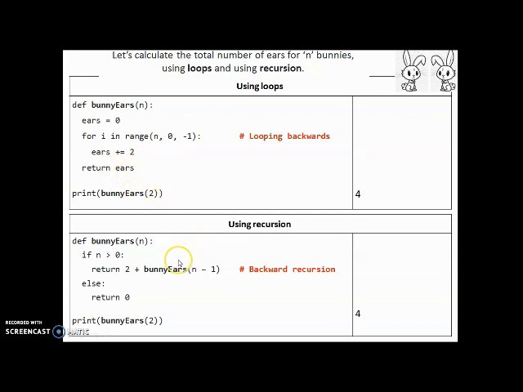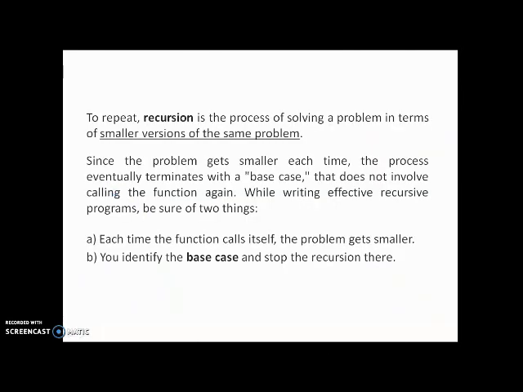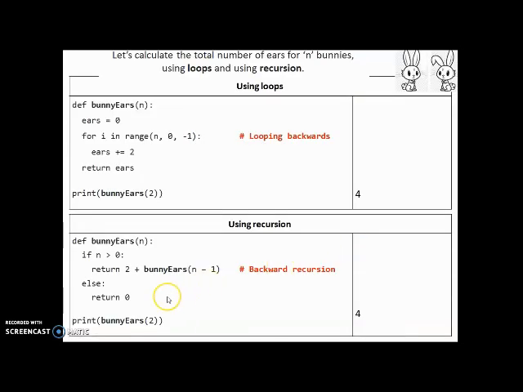Now let's look at a solution using recursion. You'll notice one thing, we are counting backwards, because if you remember the definition of recursion, each time the problem must get smaller. So we start with the big problem and move downwards towards a smaller problem. So that's why we're counting from n to the smallest base case. So here again we do the same thing. We start with the large value of n, and the else part is the base case, in this case, when the number of bunnies reaches 0.